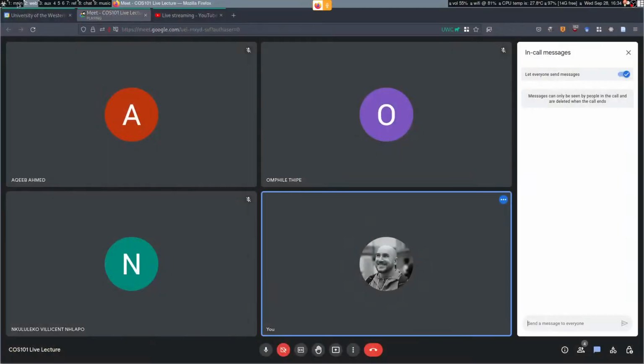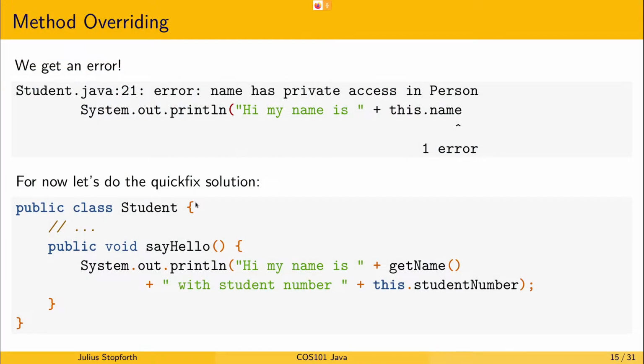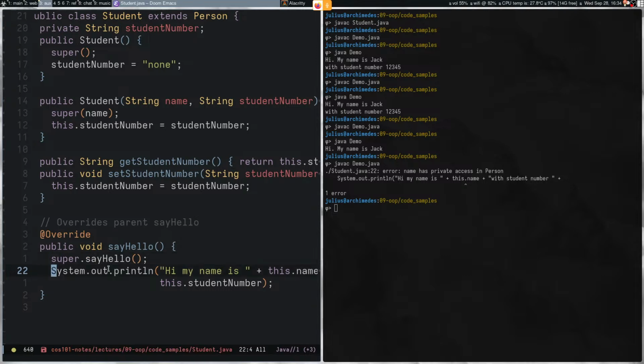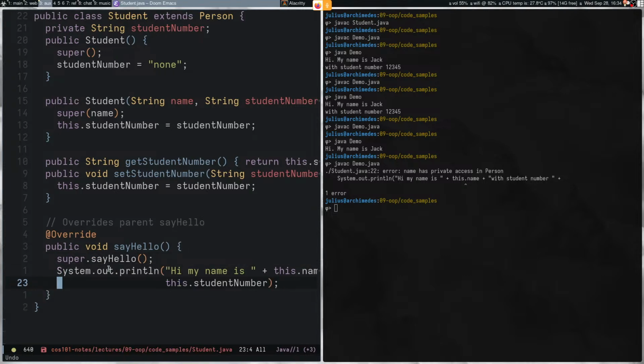Okay. What we can do instead is that we can either call getName, the getter method, or we can augment, we can specialize and extend the class using super. So we can say, like I did over here, super.sayHello, and that will actually call the parent's implementation of sayHello.